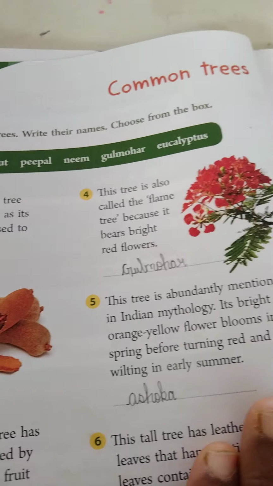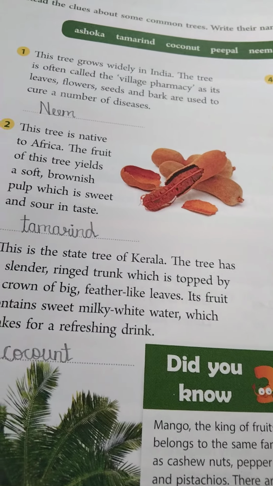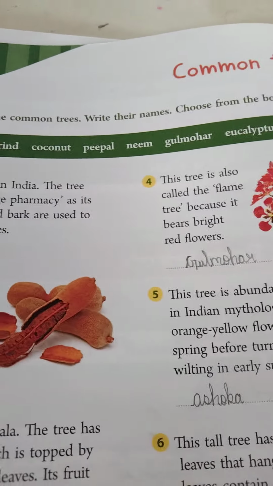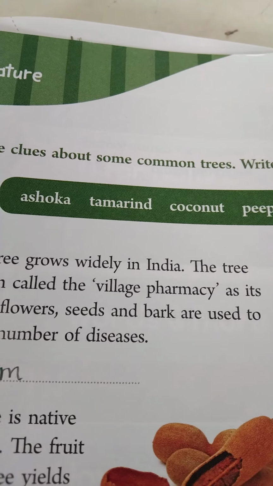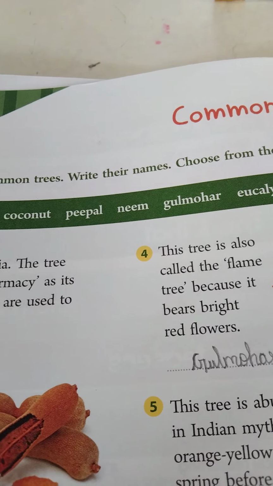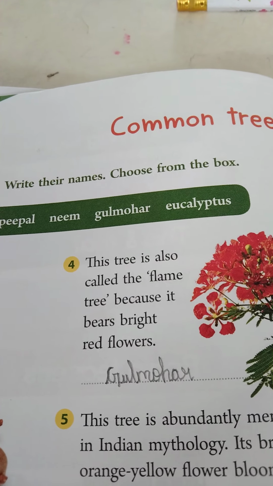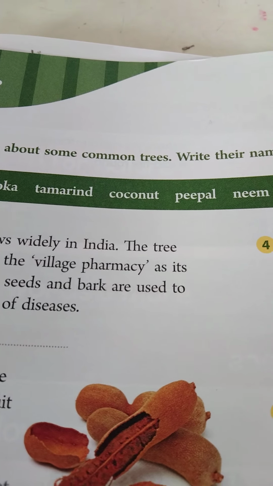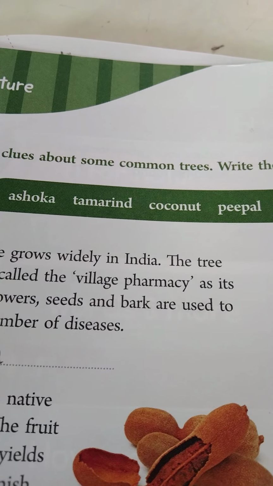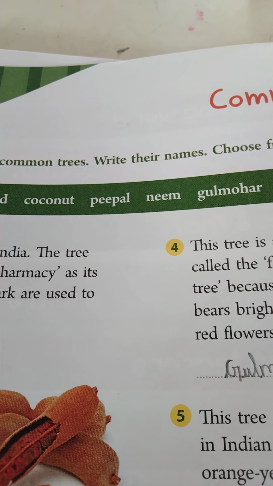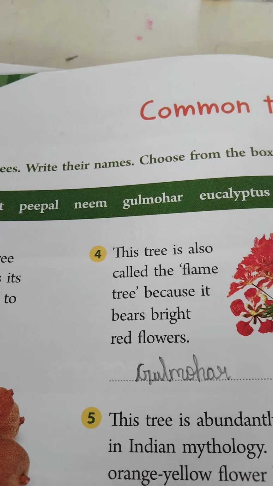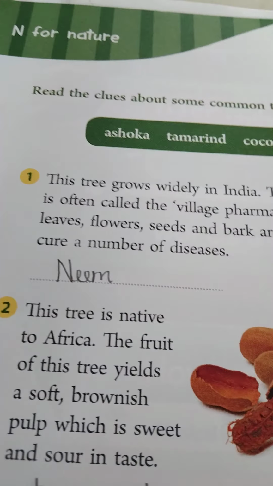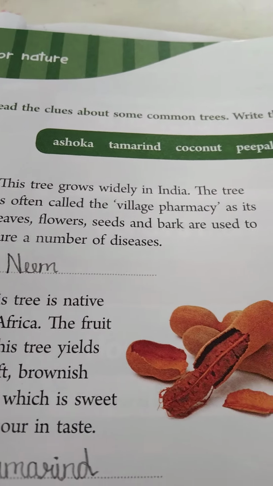Now we have to learn the first lesson, the first page, page number 4. The first one is: read the clues about some common trees, write their names, choose from the box. In the box, what are all the words given? See here: Ashoka, tamarind, coconut, peepal, neem, gulmohar, eucalyptus. These clues are all given here. First of all, you have to read the clue.